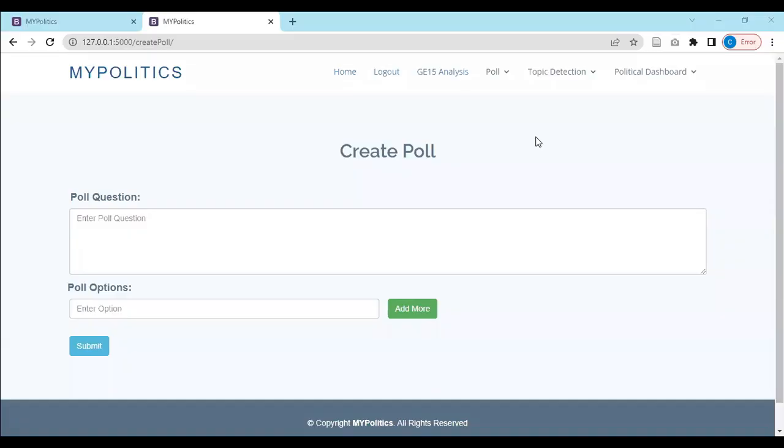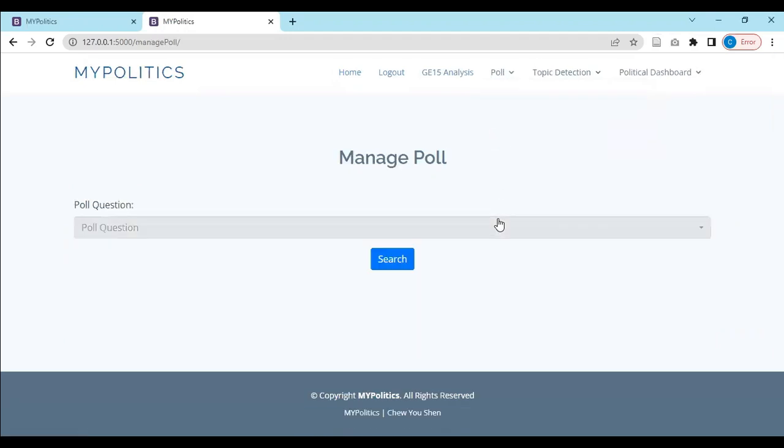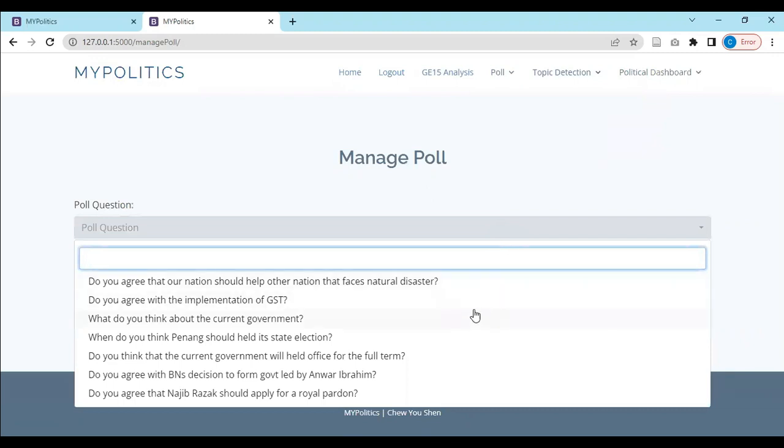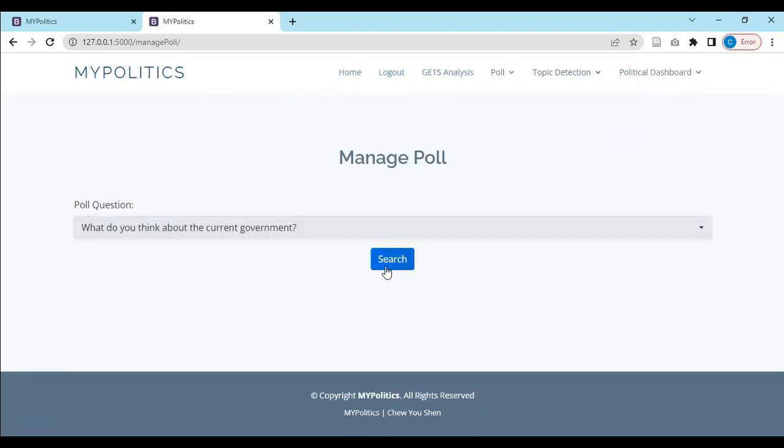Next, political analysts can also enter this system to create a poll to poll for the public's opinion. They can enter their poll question here and they can enter their poll options here and submit to create a poll. Next, they can manage their poll by clicking this manage poll page and they can select the poll question that they have previously posted.